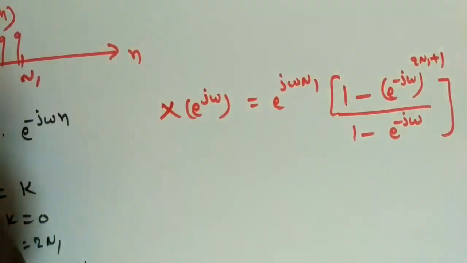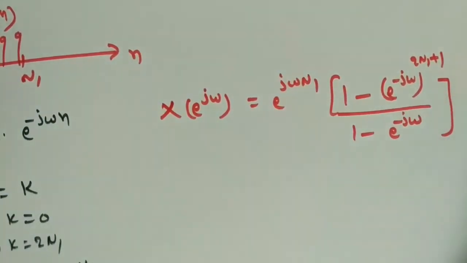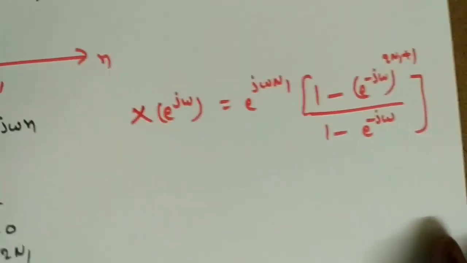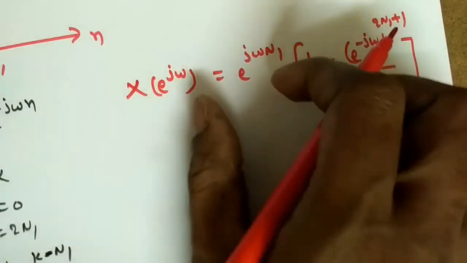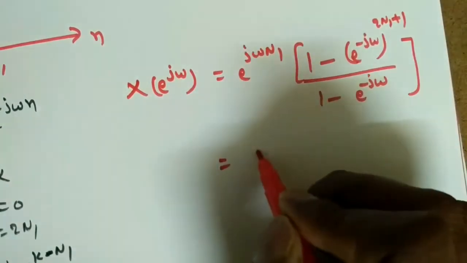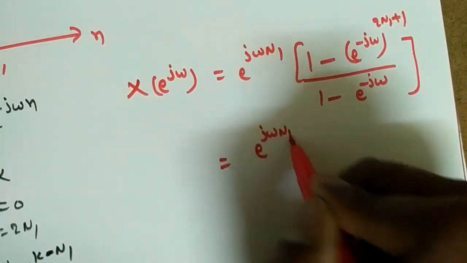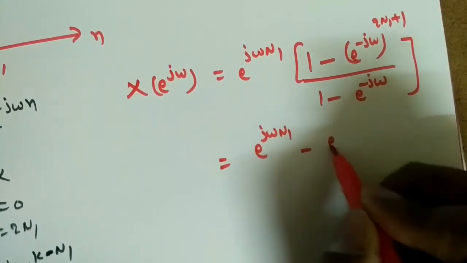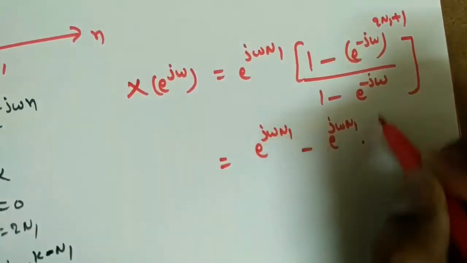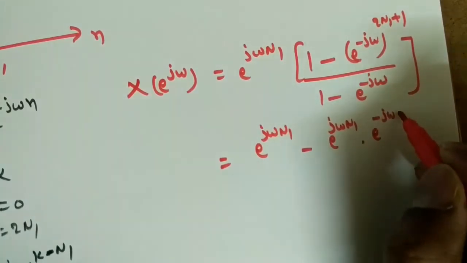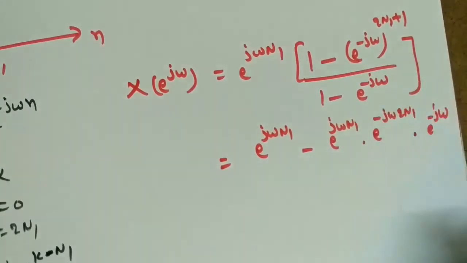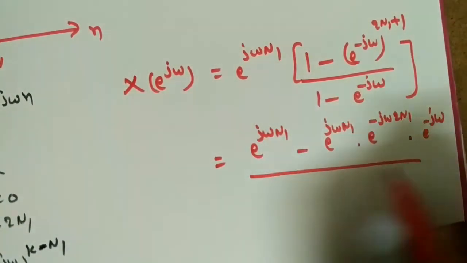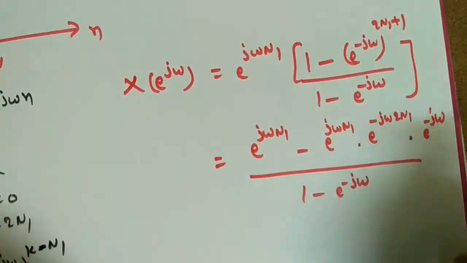Now, this is the Fourier transform, but we need to simplify this expression. If I take e power j omega n1 inside, e power j omega n1 minus e power j omega n1 into, if I split this one, it will become e power minus j omega 2n1 into e power minus j omega by 1 minus e power minus j omega.